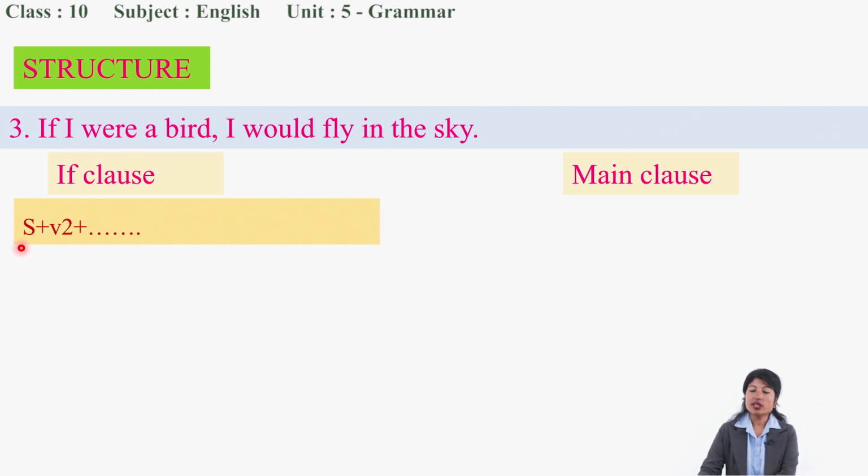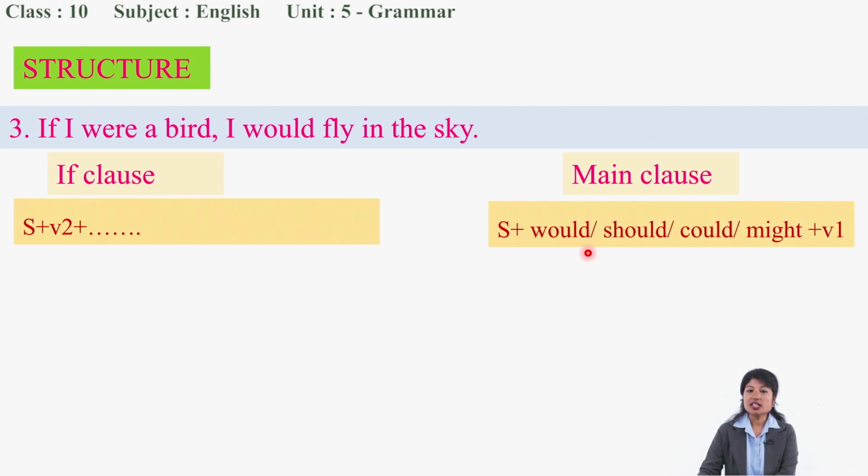If we have subject plus verb 2 in our if clause, then our main clause would be subject plus would, should, could, might plus verb 1. As given in the example, if I were a bird, I would fly in the sky: would fly.